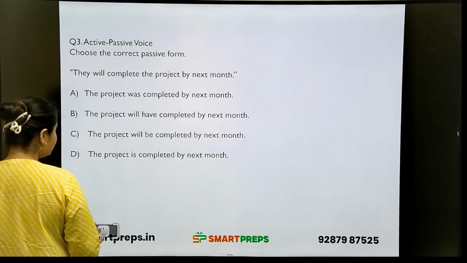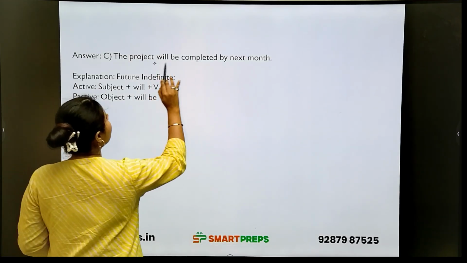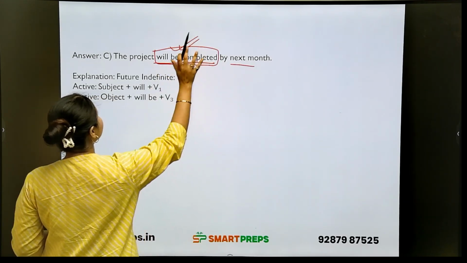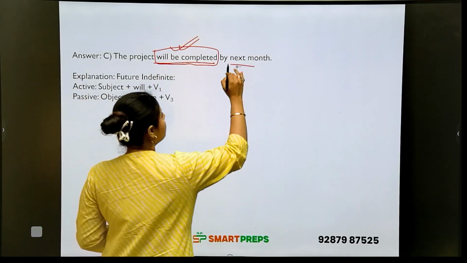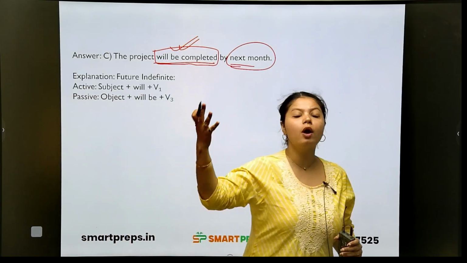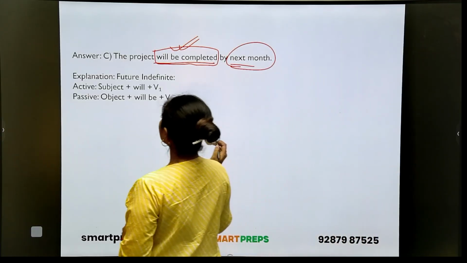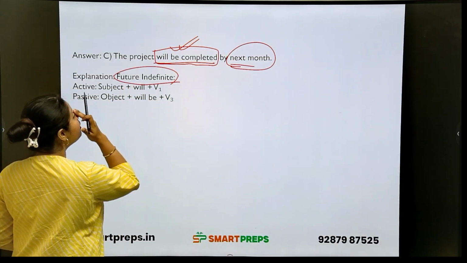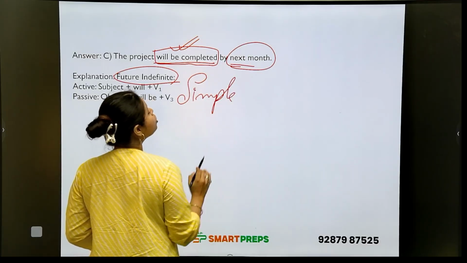So what is the answer? Answer is the project will be completed by next month. Will be completed is the correct passive form that we have to put. Explanation is that by next month, it means in future the project will be completed. So that is why it is future indefinite, simple future tense. We also call it future indefinite.